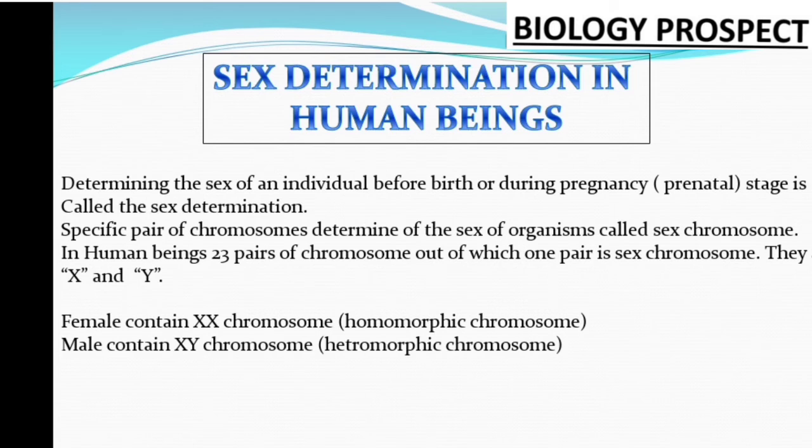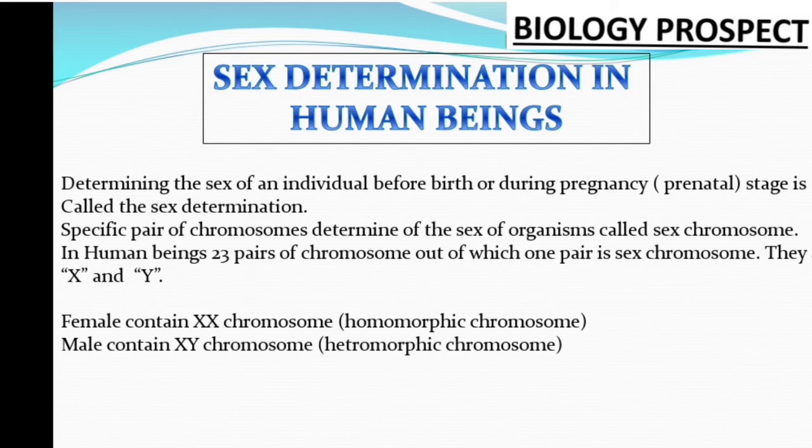Sex determination means whether the offspring forming inside the mother's womb is male or female. It is possible because of the fusion of the male and the female gametes.